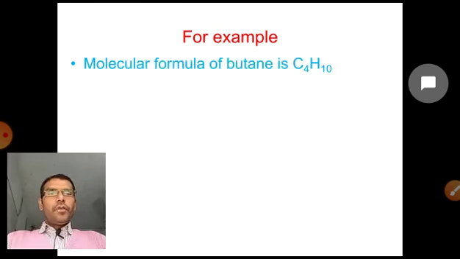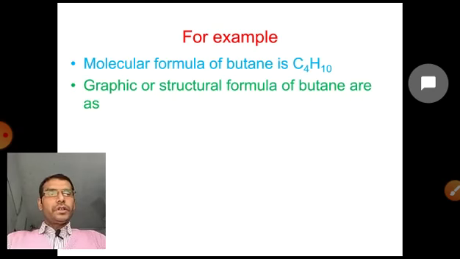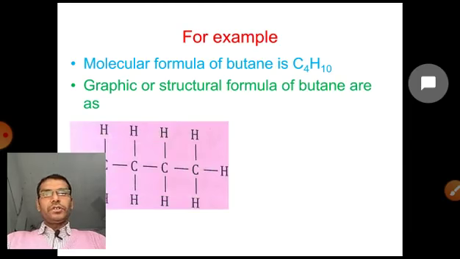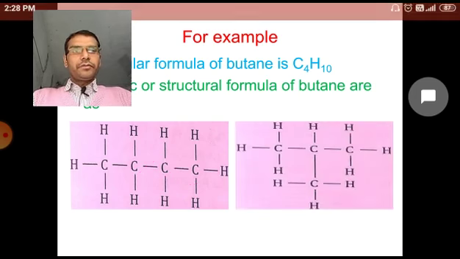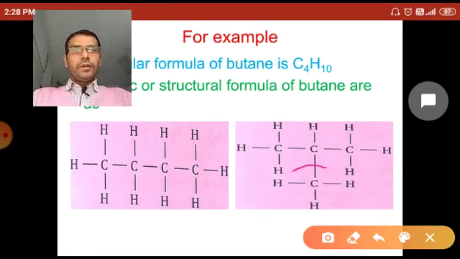So the molecular formula of butane is C4H10 and the graphical formula of butane is, let's see, this is the straight chain of the carbon in butane. There are 4 carbons in the straight chain. Now in the branched chain, 1 carbon is attached here, the side group. So this is the graphical representation or graphical formula of butane.